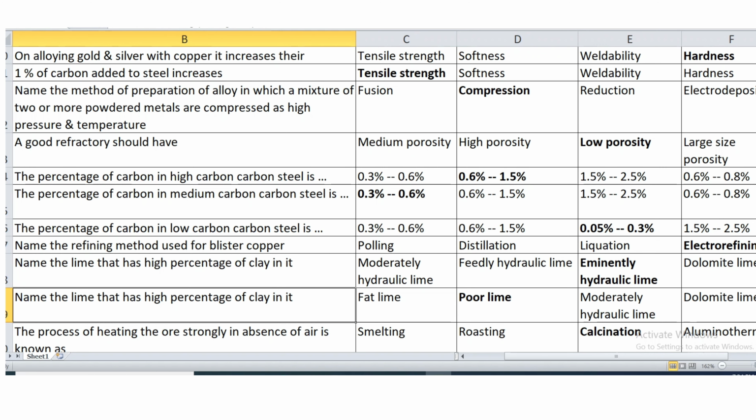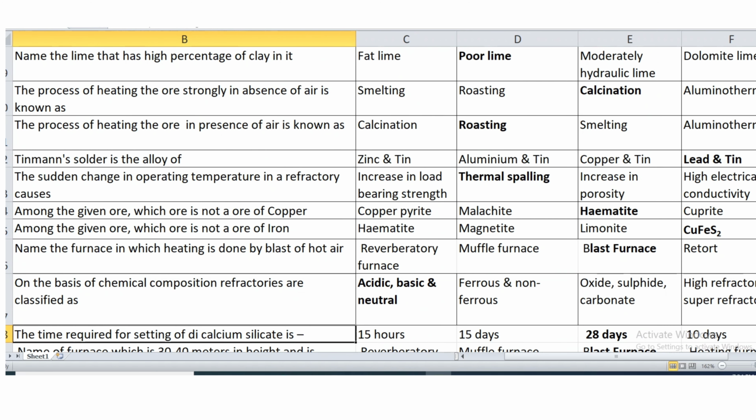Now next question: the process of heating the ore strongly in absence of air is known as calcination. In absence of air, calcination; while in presence of air it is known as roasting. Tinman solder is an alloy of lead and tin. The sudden change in operating temperature in a refractory causes thermal spalling. Sudden change causes thermal spalling.